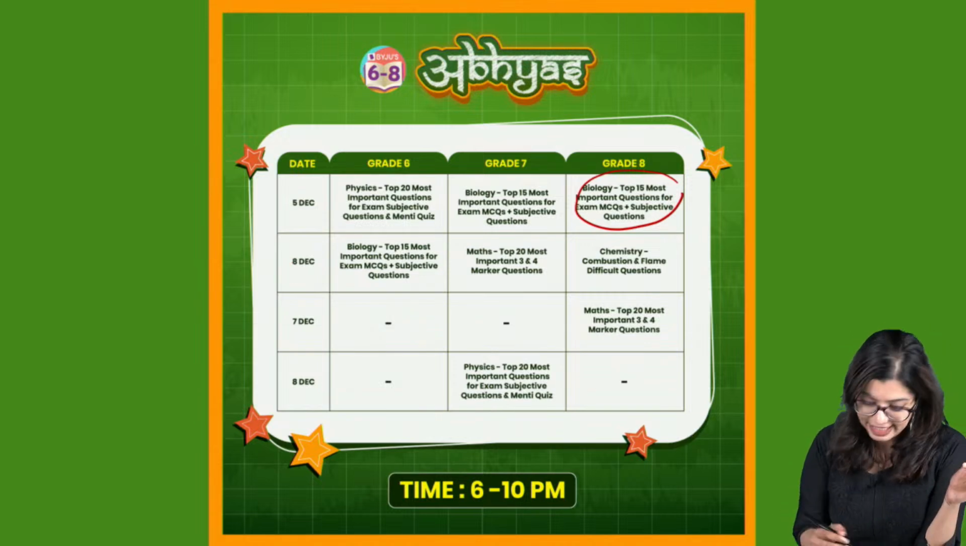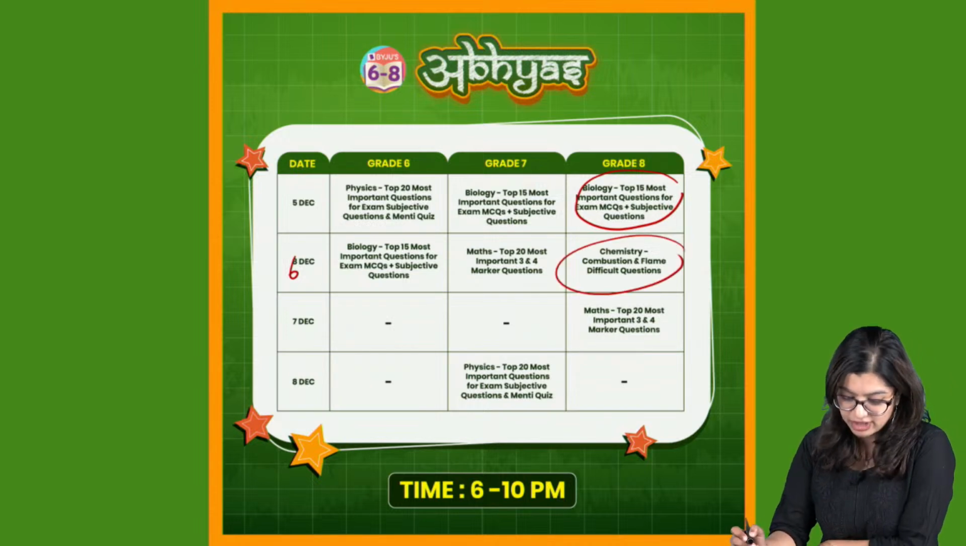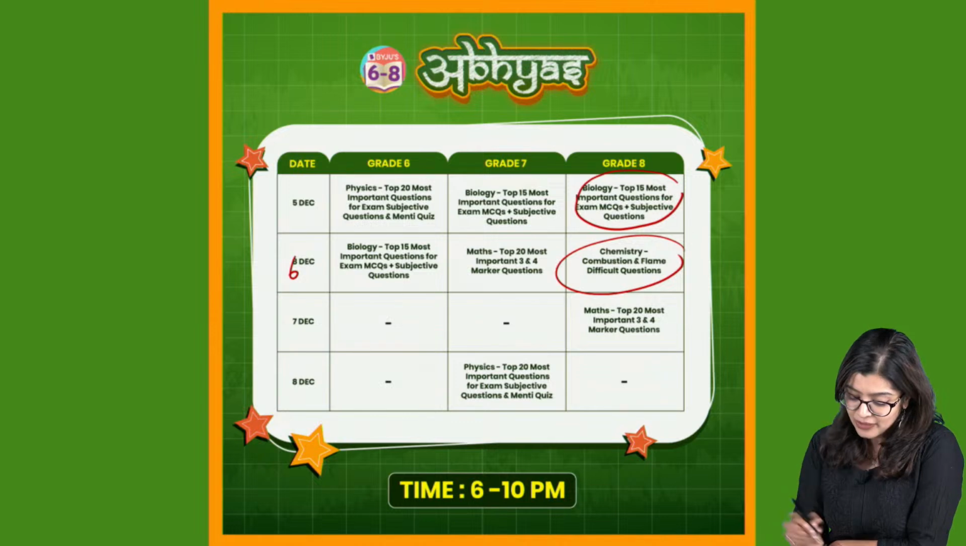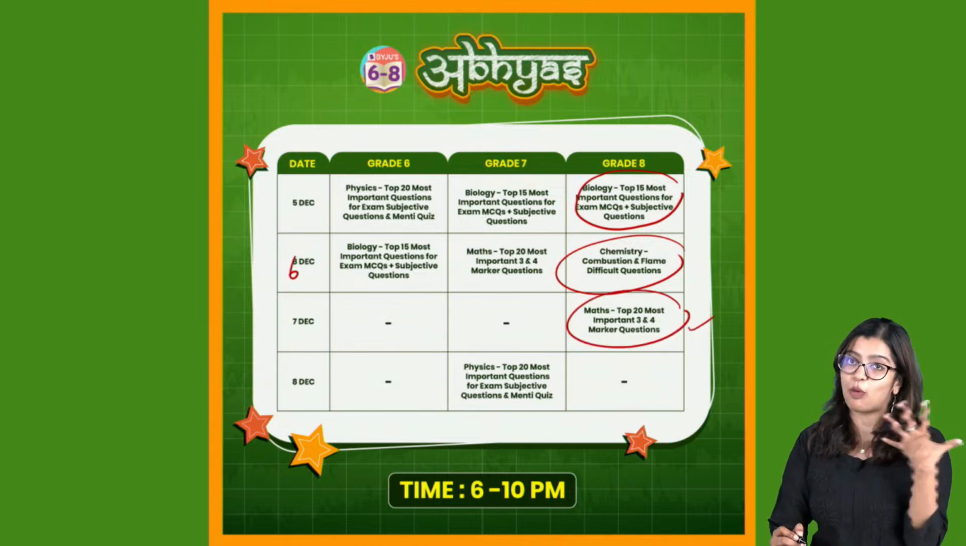Now tomorrow of course is going to be 6th of December, right? I hope I'm getting the dates right. Tomorrow is going to be 6th of December, where we will also have a question for combustion and flame, followed by which you will have a math class where we will do top 20 important questions.